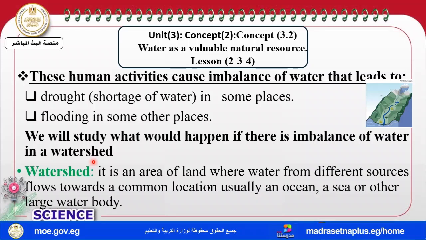What is a watershed, firstly, before studying the imbalance in a watershed? A watershed is an area of land where water from different sources moves to a common location. All the water moves to a common location, so it is a watershed. Again, know that a watershed is an area of land where water from different sources moves to a common location like an ocean, sea, or other large water body.